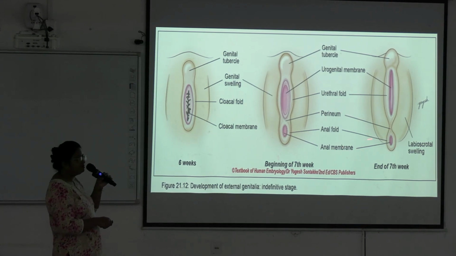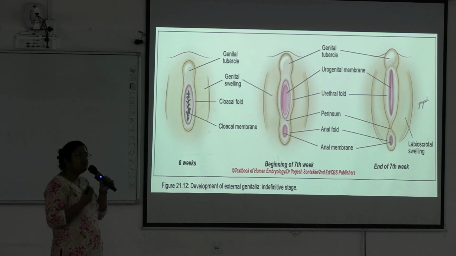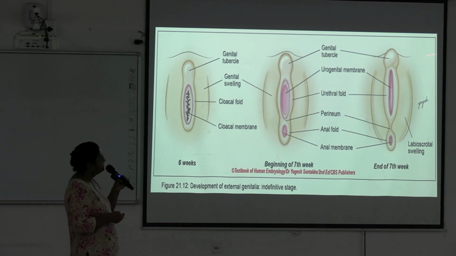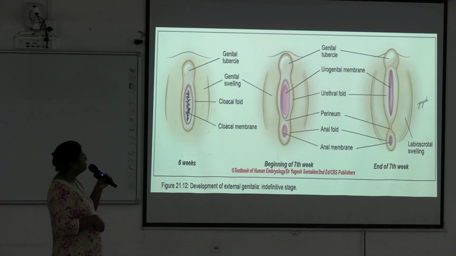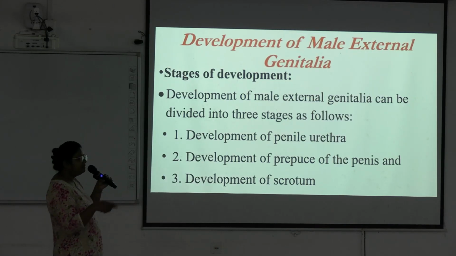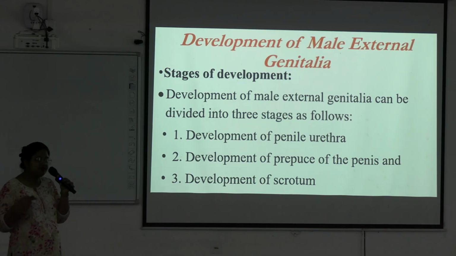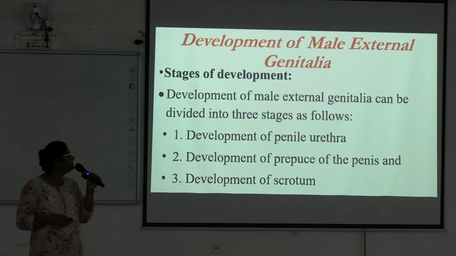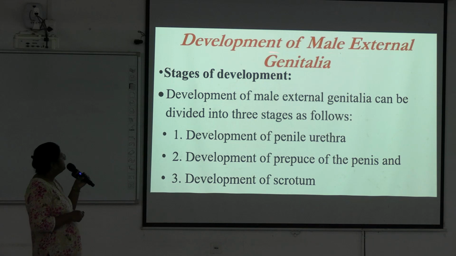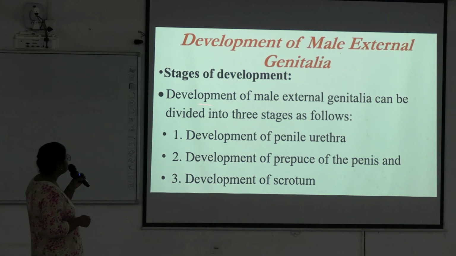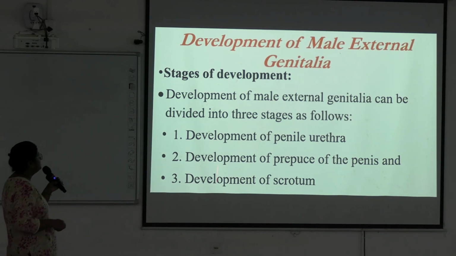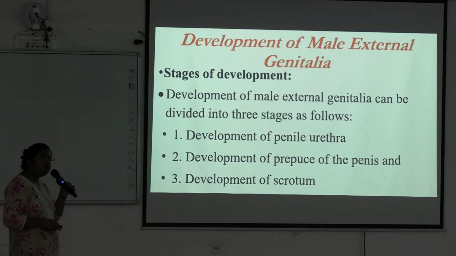The anal membrane ruptures to form the anus, and in the male the urethral folds fuse and form the scrotal sac, the penis and the penile part of the urethra. This outer part will form the scrotum in males and labia majora and minora in females. Stages of development of male external genitalia can be divided into these three stages: development of penile urethra, development of prepuce of penis, and development of the scrotum.